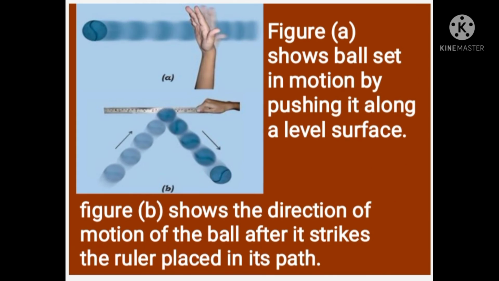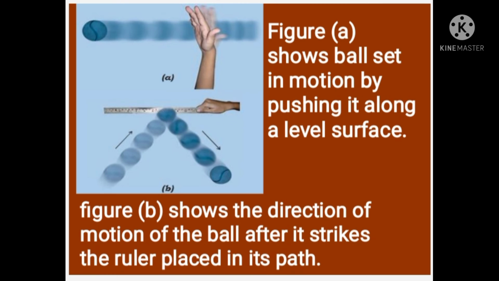Students, let us discuss our next activity. We place a ball on a level surface and give it a push, so the ball is moving on the level surface. Now we place a ruler in its path as shown in the figure. Note your observation about the direction of motion of the ball after it strikes the ruler. You can observe that the ruler causes a change in the direction and speed of the ball. That means the ruler applies a force on the ball.